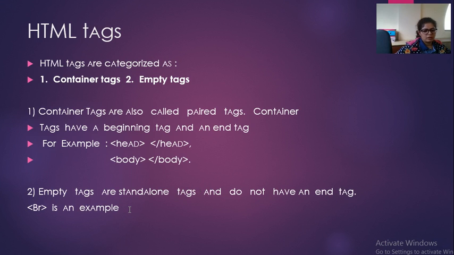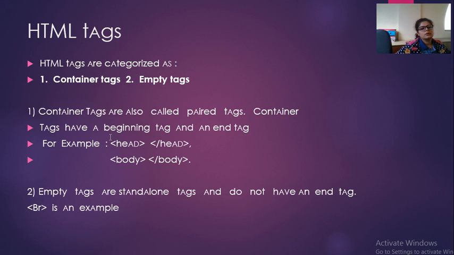The break tag is one example of an empty tag. The break tag is used to end the line. Whenever you want to end the line or move to the next line, you can make use of this break tag. This is an unpaired tag, we just have to write it once. So this is the opening as well as the closing tag, the break tag.